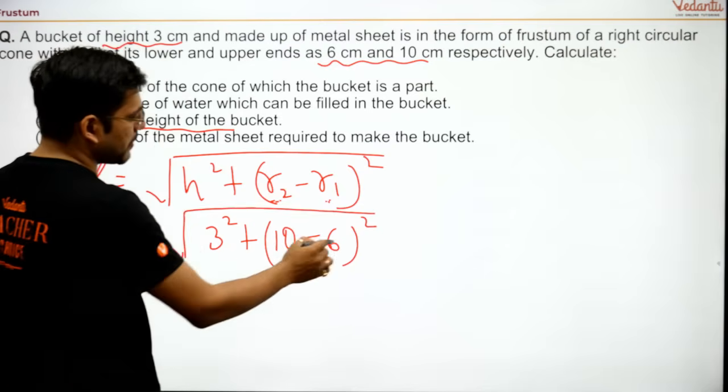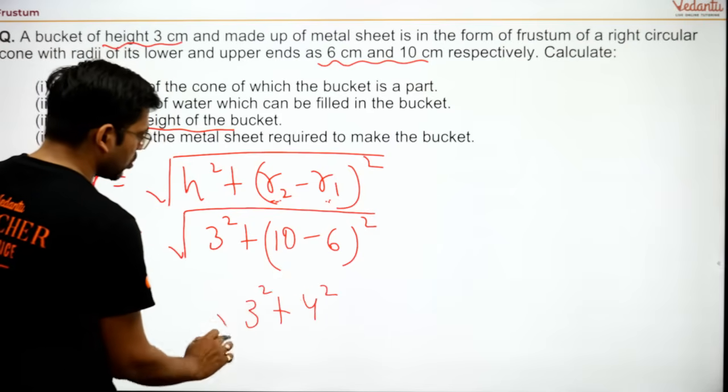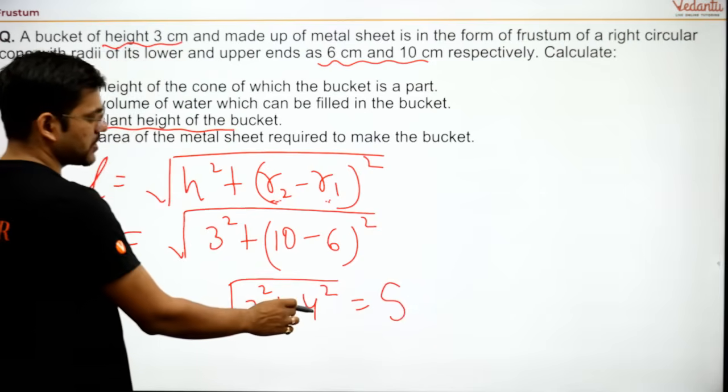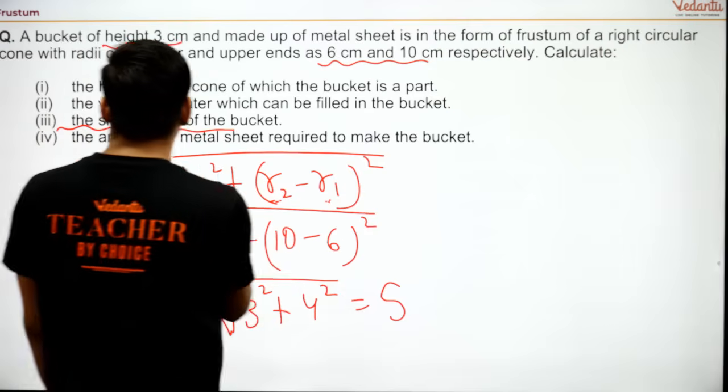So this is 3 square, 10 minus 6 is 4 square. So 4 square plus 3 square, root under, it will be 5, because it is 9 and 16, and 16 plus 9 is 25. 25's root is 5. So we have got the slant height.